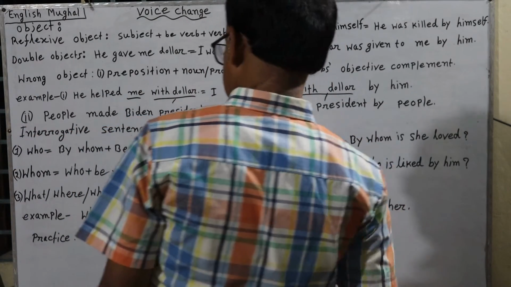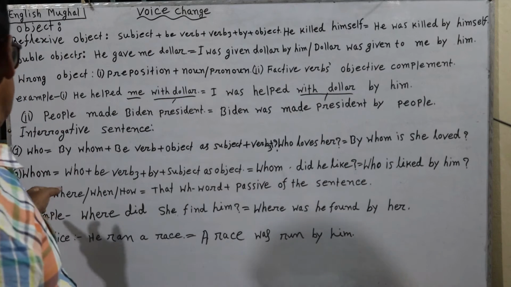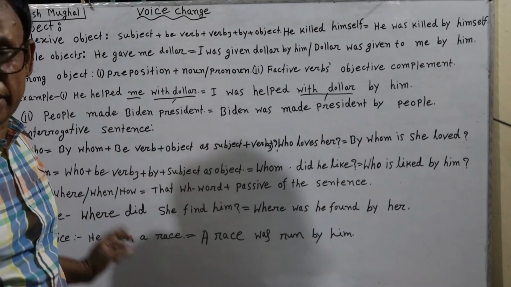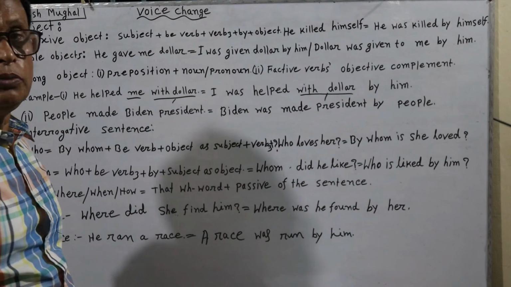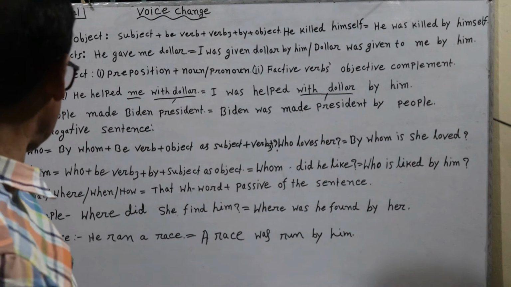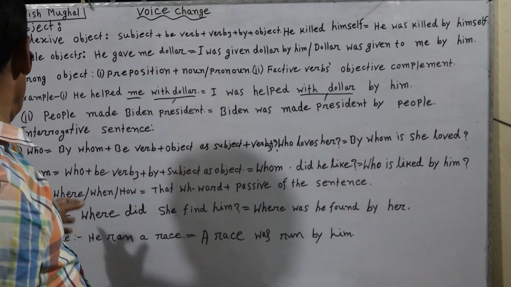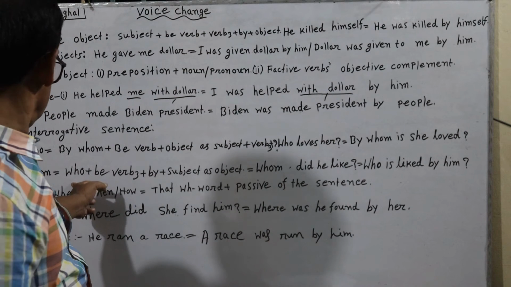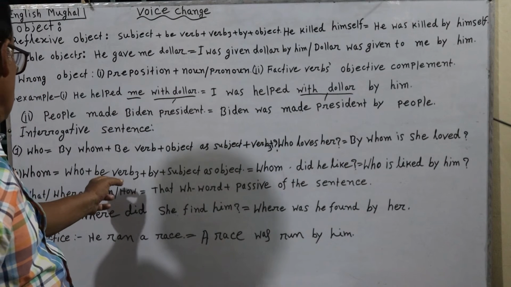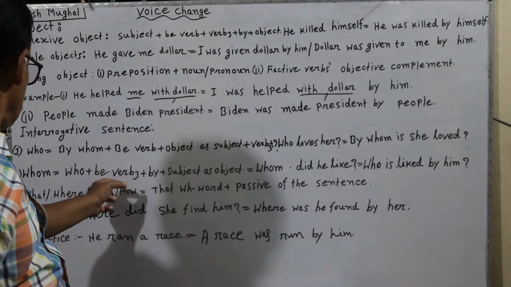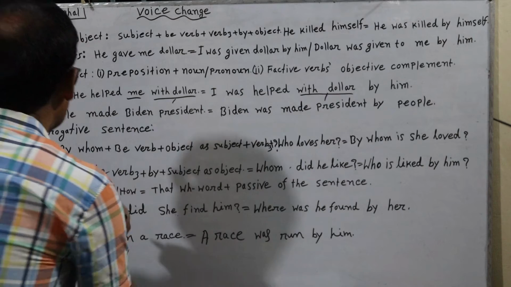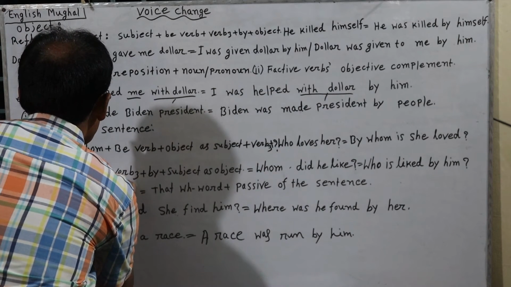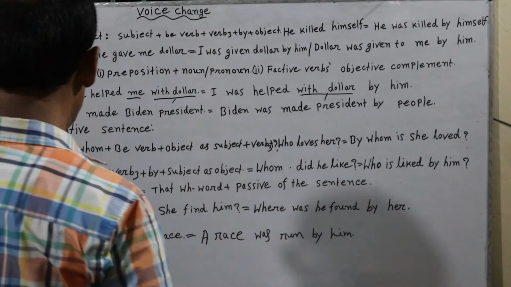Then the note of interrogation. But if an interrogative sentence begins with whom, then we should follow another structure. At first we shall use who. Then we shall use the be verb.